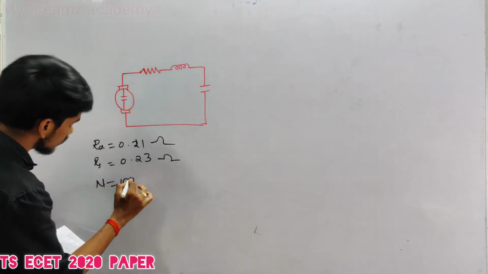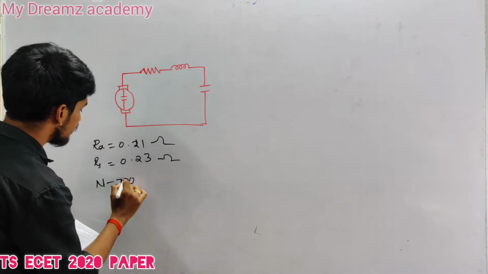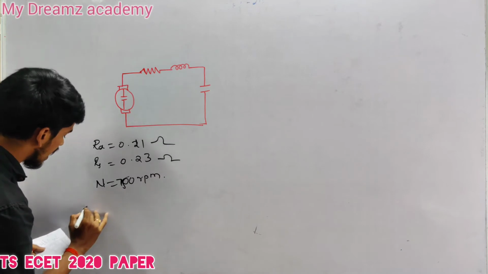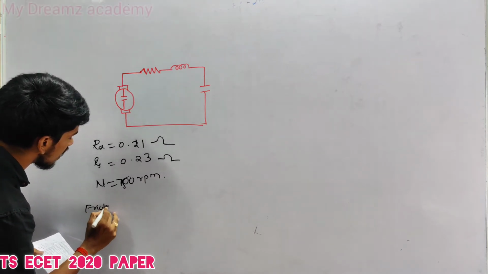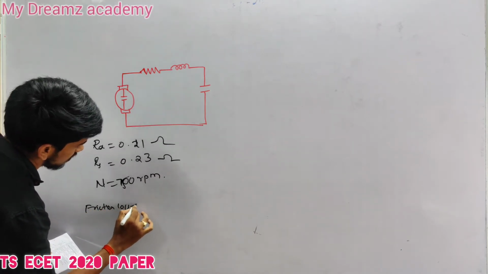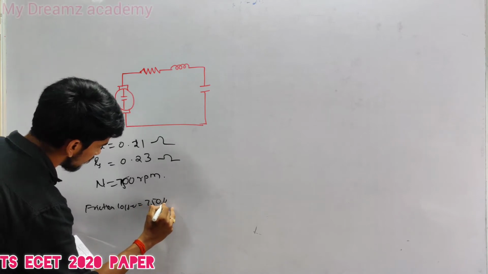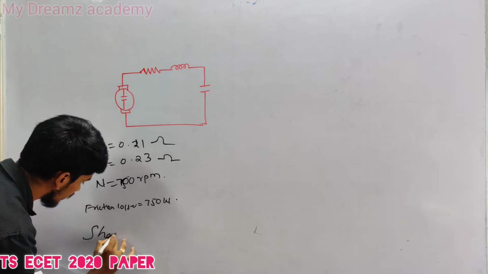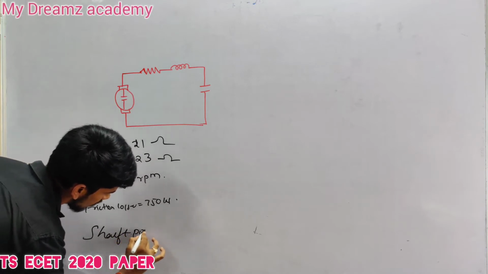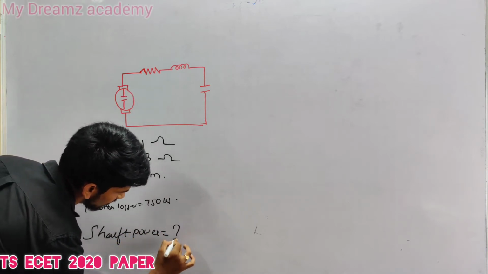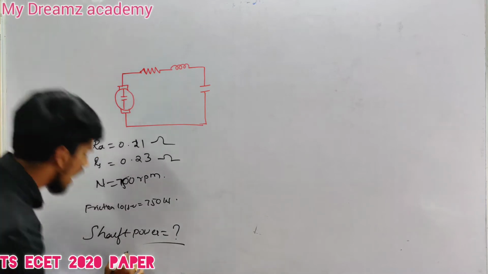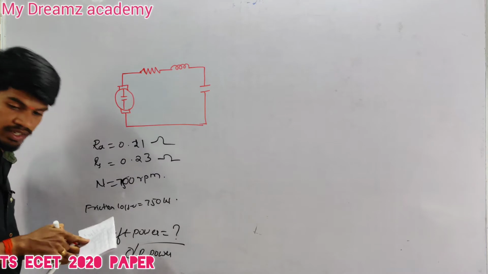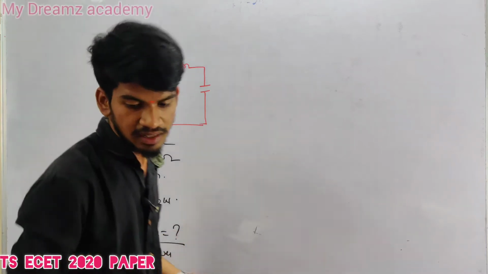Speed is equal to 750 rpm, and frictional losses is equal to 750 watts. We need to find the shaft power, which is nothing but the output power. We have a formula.